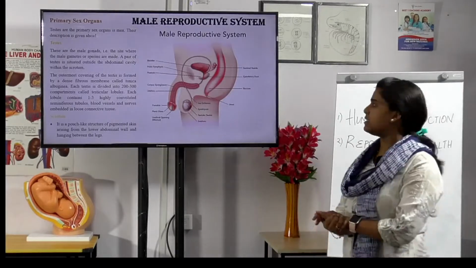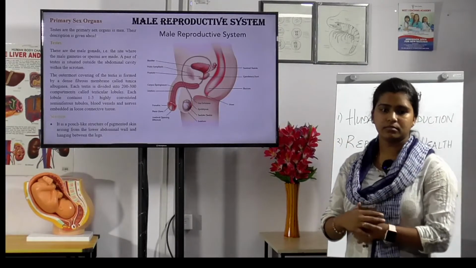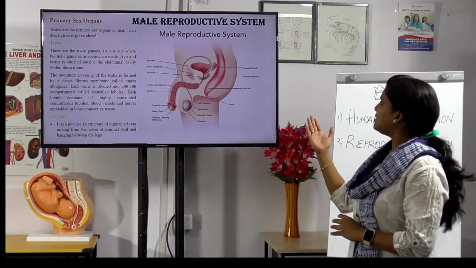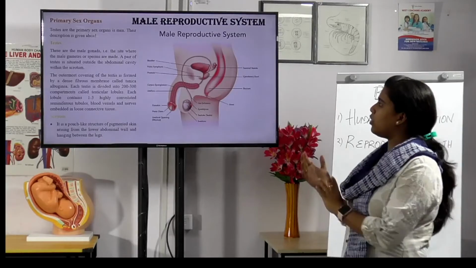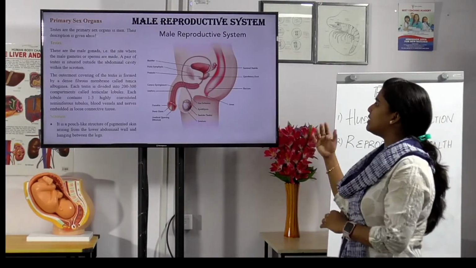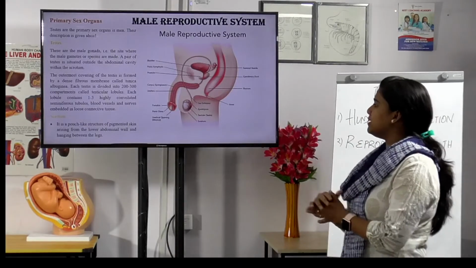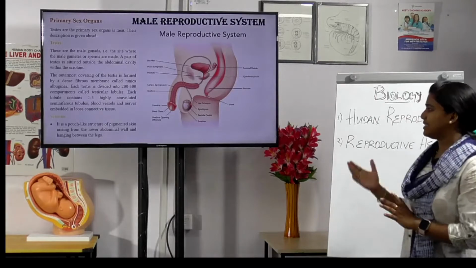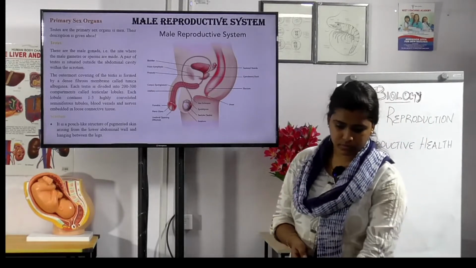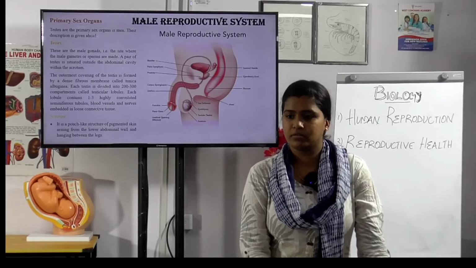Which is the primary sex organ in male? Testes. Yeah, testes. These are the male gonads, the site where the male gametes or sperms are made. A pair of testes is situated outside the abdominal cavity within the scrotum. And what is a scrotum? It is a pouch-like structure of pigmented skin rising from the lower abdominal wall. And the male reproductive system is located where? Yeah, pelvic region.